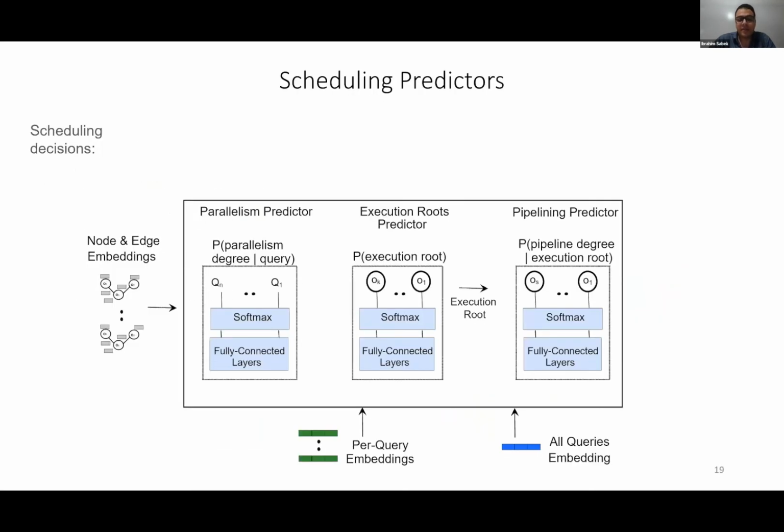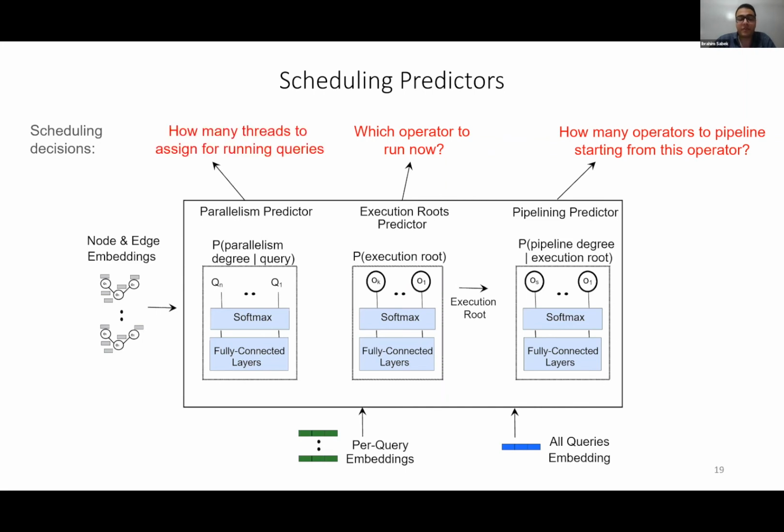The embeddings at these 3 different levels will be used by LSched to perform 3 scheduling decisions. The first one is to decide which operator to run now. The second one is how many operators need to be pipelined starting from this operator. The third one is how many threads to assign for running queries. In fact, each of these decisions will be the output of a separate neural network that estimates the probability needed to take this decision.